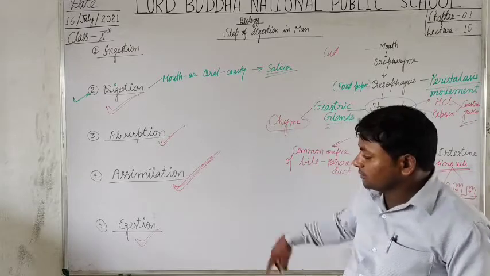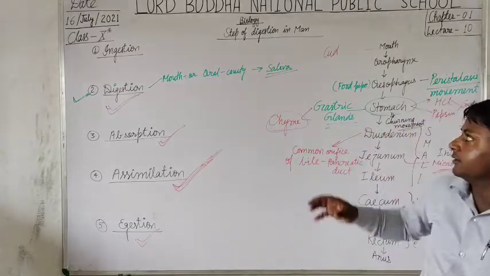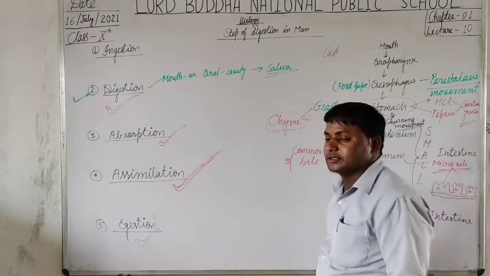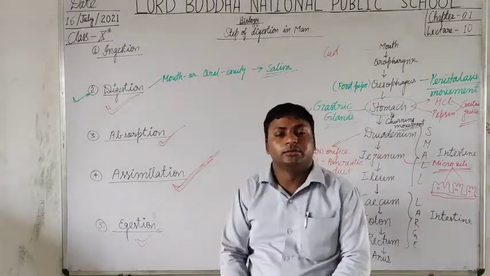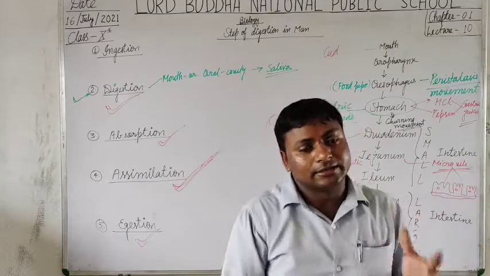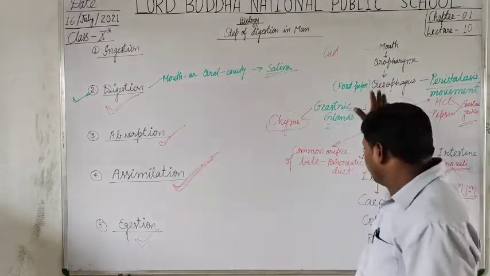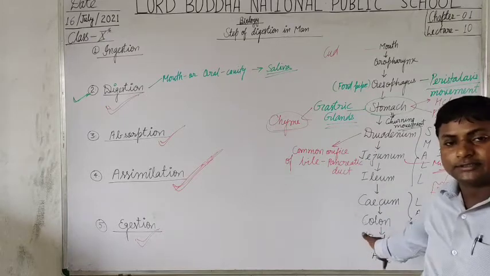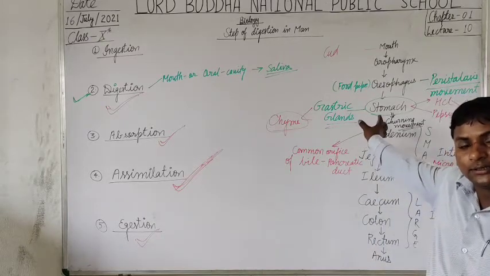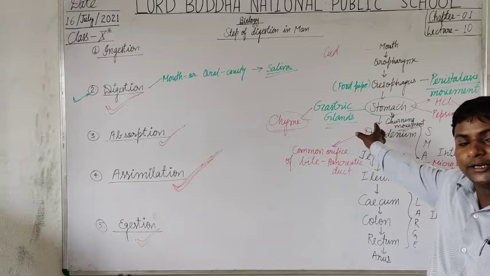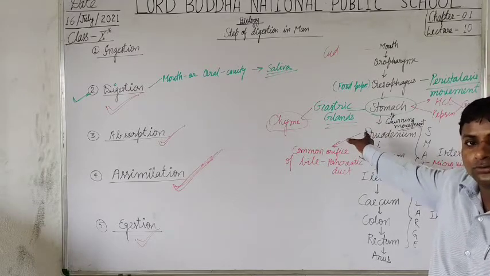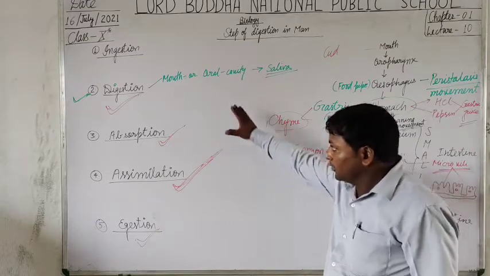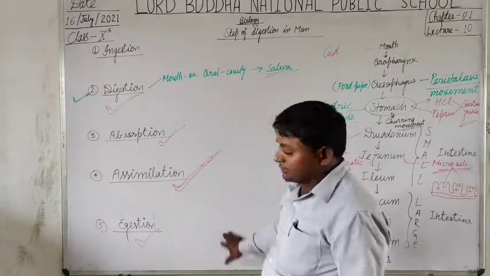Thus, students, you have learned in this video lecture about the steps of digestion in man. And I hope you clearly understand how the passage of food takes place in the different organs of this organ system. It means the alimentary canal and digestive tract of the human, by which processes.